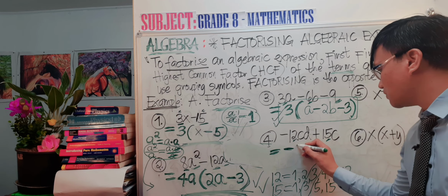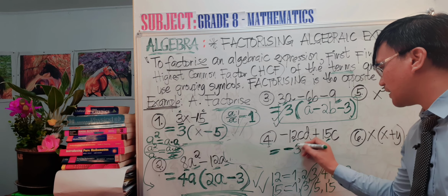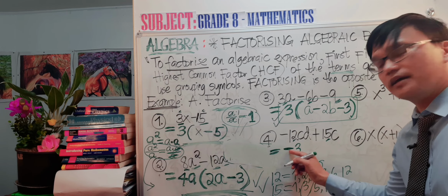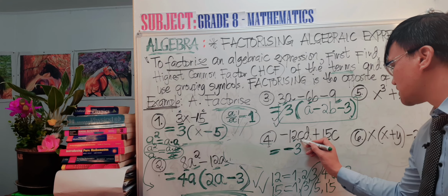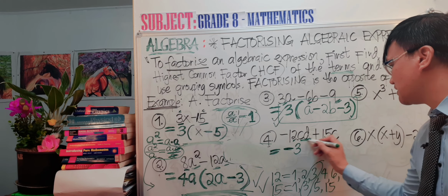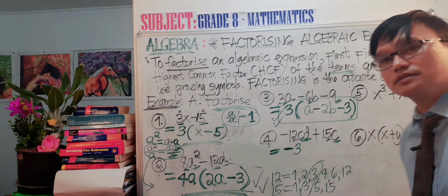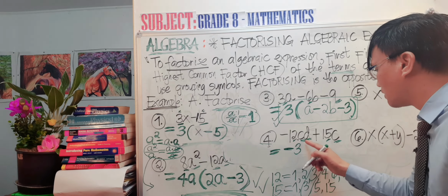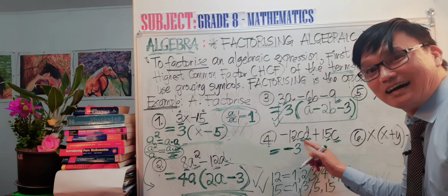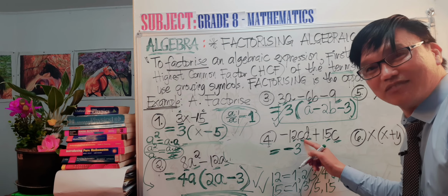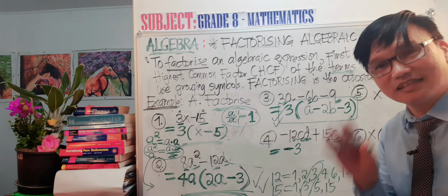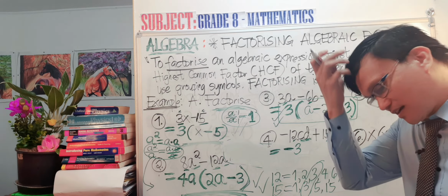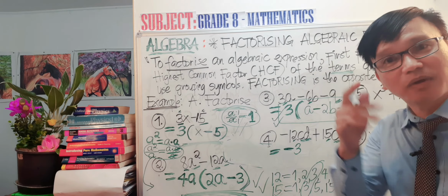And then you will now put 3 here outside along with the negative sign. And then the literal coefficients CD and C. So it's very obvious here, meaning the common letters or the common expression.